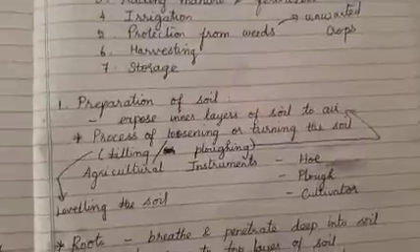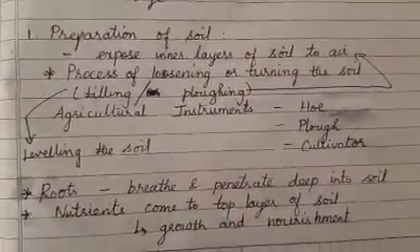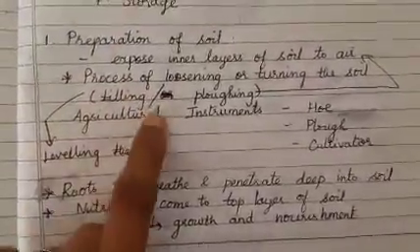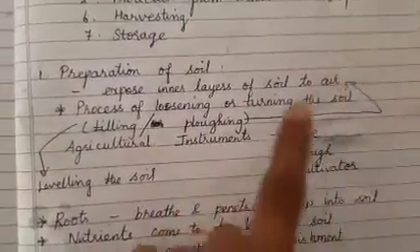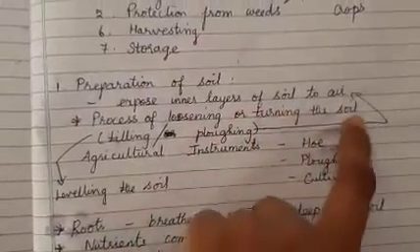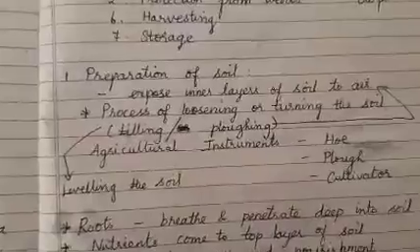That is the very first process I start with to grow a crop efficiently. So this process of loosening or turning the soil is tilling or ploughing.